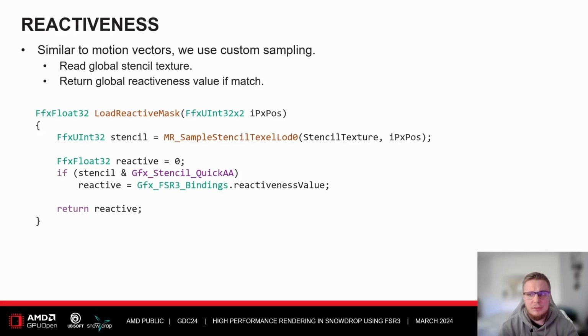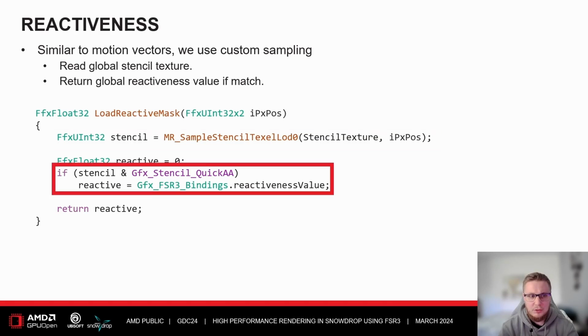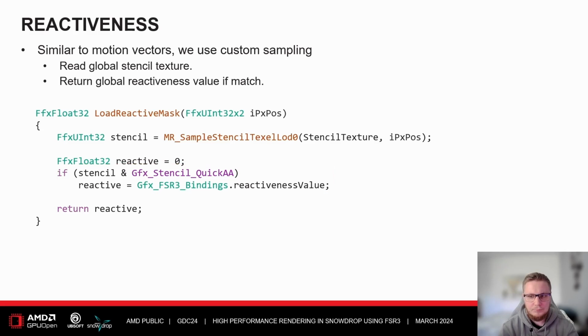Okay, so how does this look in the shaders then? Well, it's very similar to the motion vectors. We just use custom sampling. So what we do is that we read the global stencil texture and we return the global reactiveness value if we have a match.